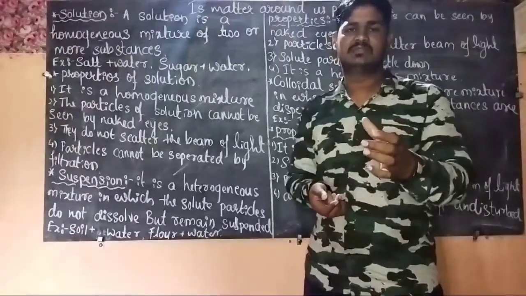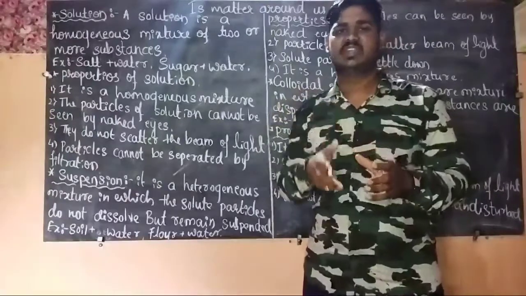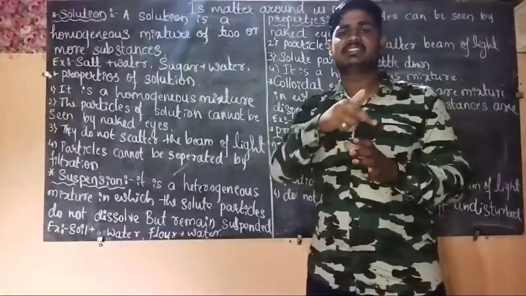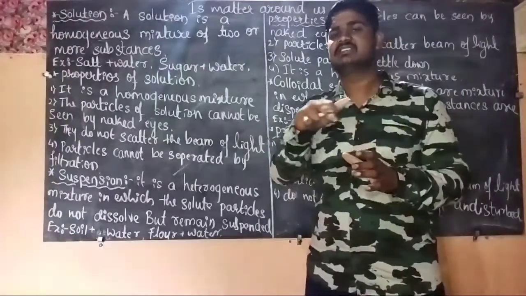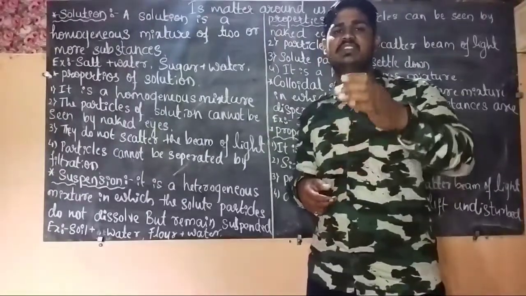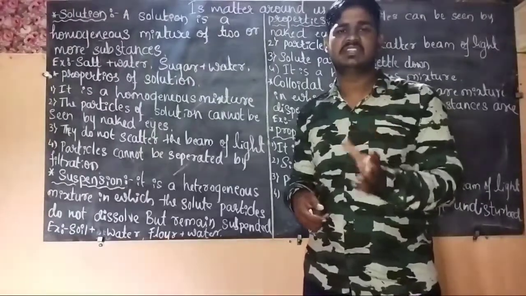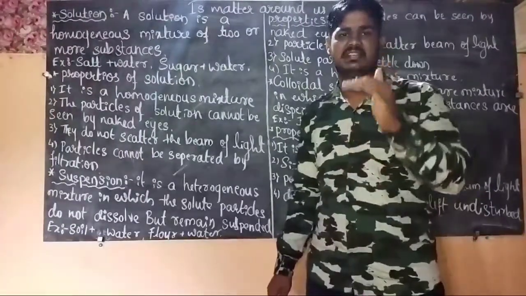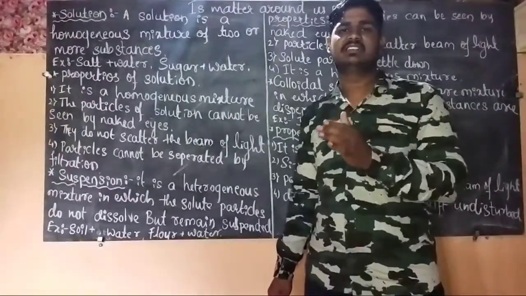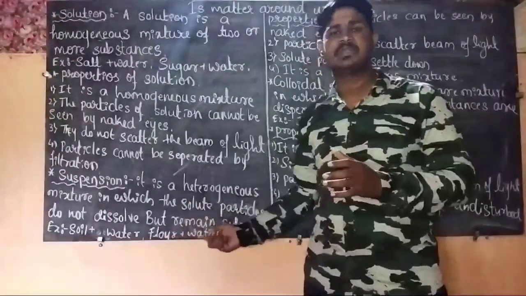You take 1 glass of clear water, and then if you add 1 spoon of soil to it, you stir it well, and then the particles start to suspend. The particles start to move in the water. When you keep the glass undisturbed for 2 hours, 3 hours or 6 hours, the particles of the soil will settle down. All the particles will settle down and you will see clear water. And it is the same in the case of flour plus water.